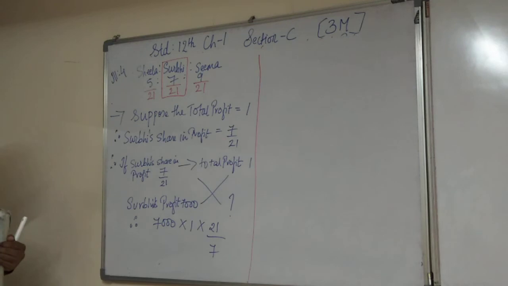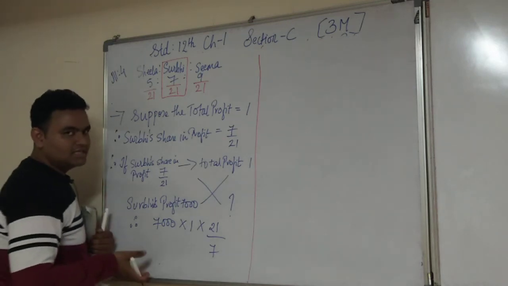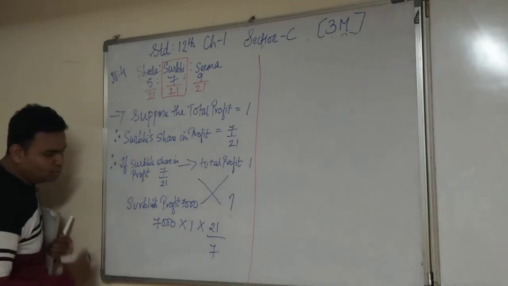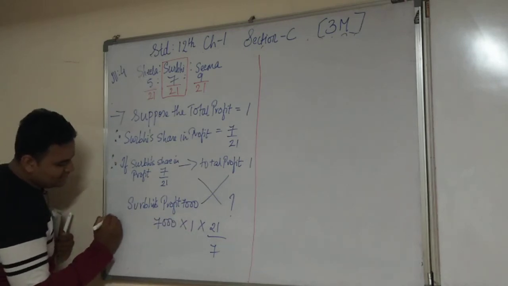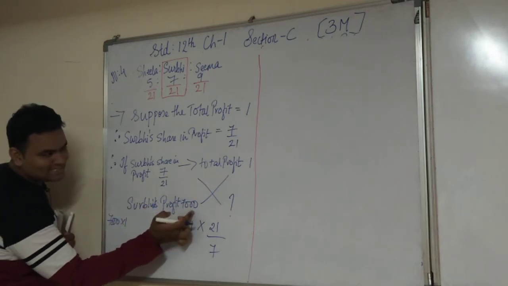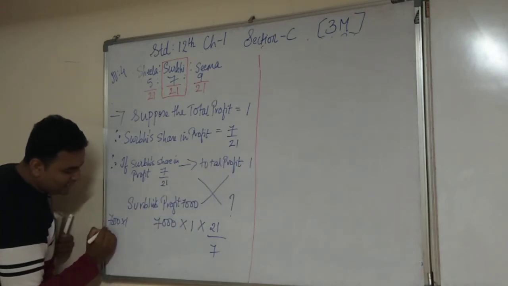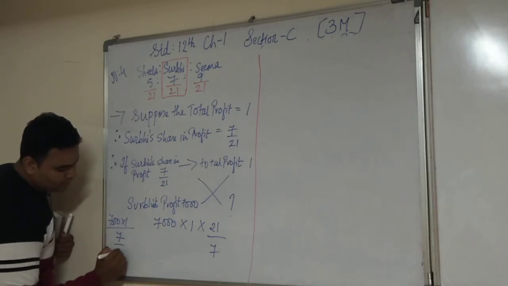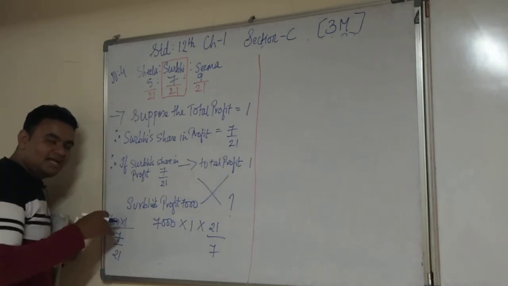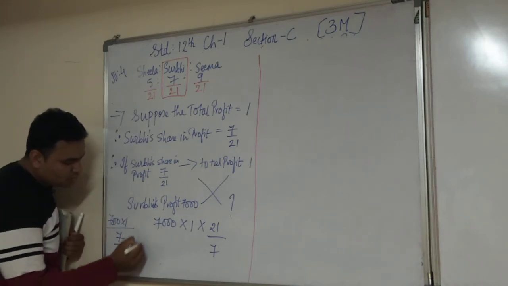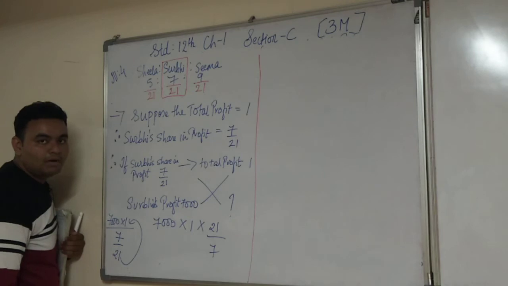Yes, 21 by 7. How is it coming? I'll just show it over here so that you will come to know. See, this is 7,000 into 1, cross multiply, 7,000 into 1, divided by 7 upon 21. The number which is being divided, when it comes again in the division, goes up.